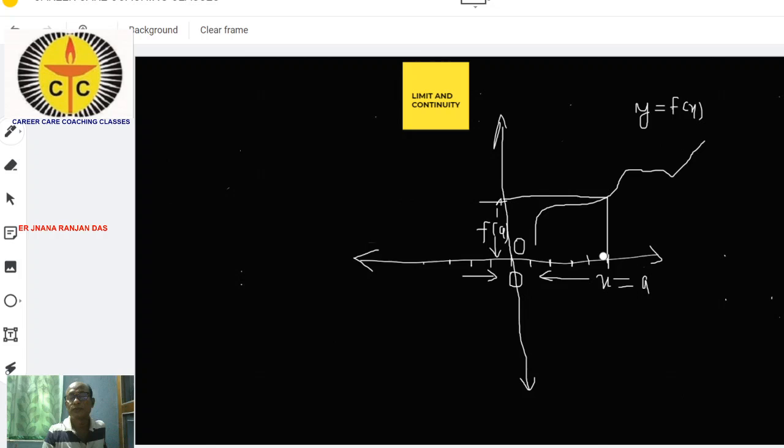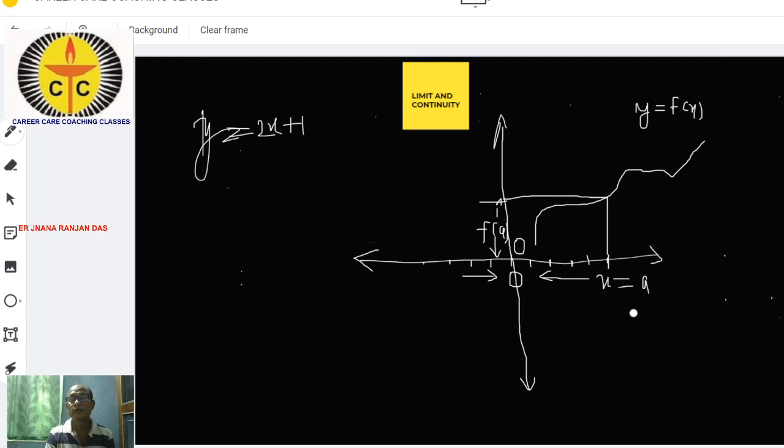Suppose we take a function y is equal to 2x plus 1. Here, suppose a is equal to 1.